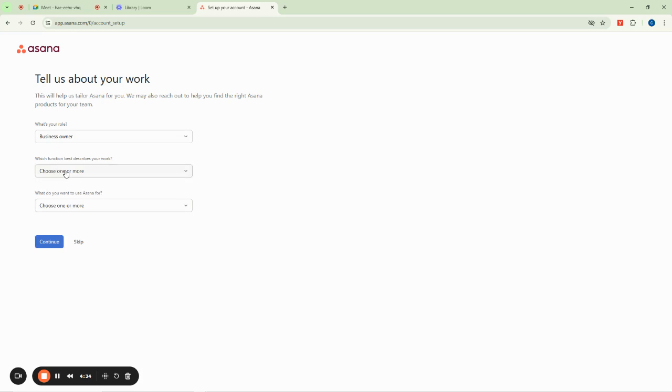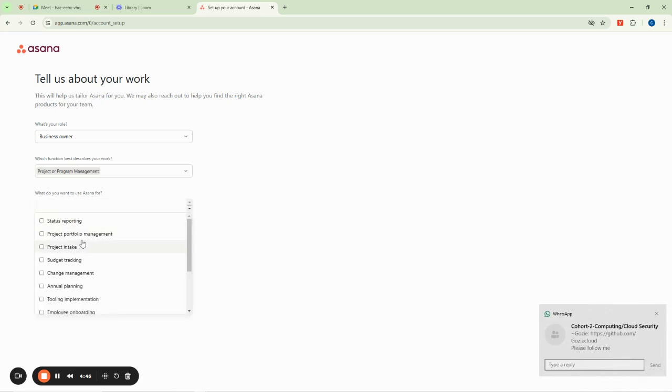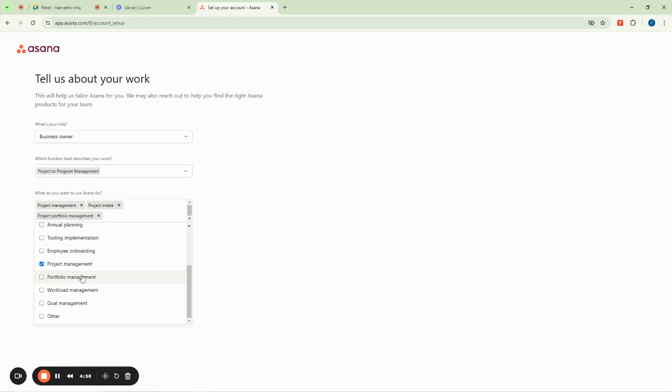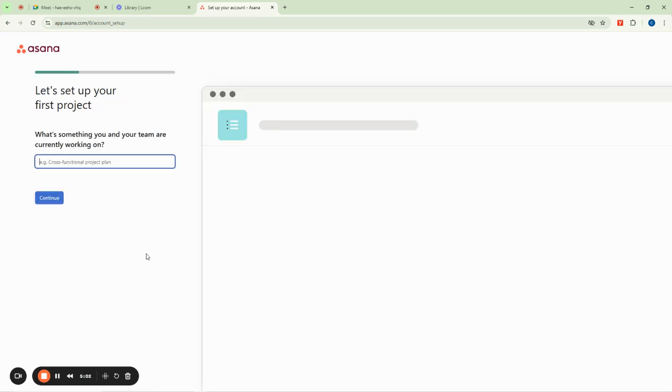So you can say which function best describes you here. Of course you can say you're into construction or project management. And then it asks what you want to use Asana for. Of course, I want to use it for project management, this one. Now you can actually select different options here for what you want to use the tool for. And then you can say continue.